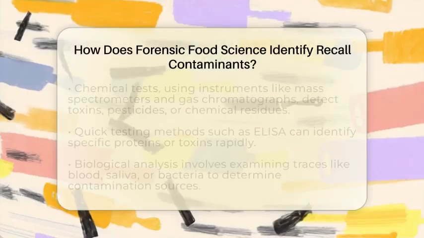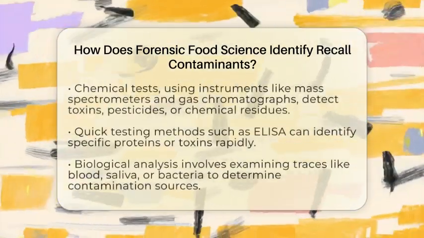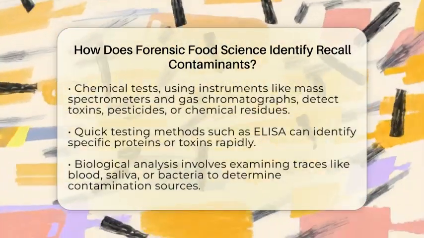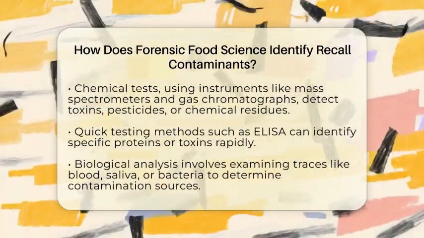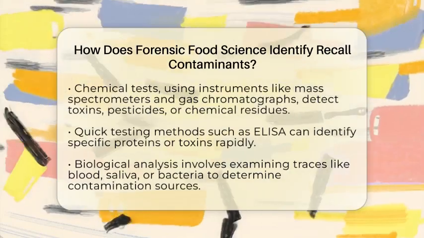They look at the size, shape, and magnetic properties of particles under microscopes. For example, glass shards, plastic pieces, or metal fragments can be identified this way.